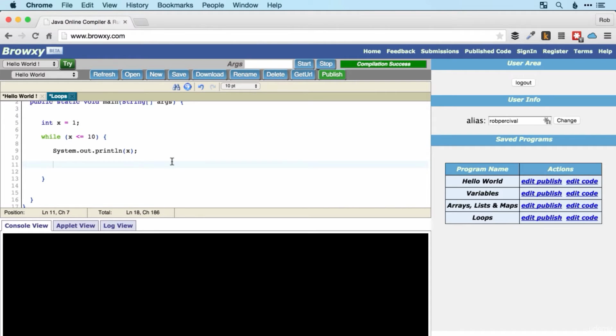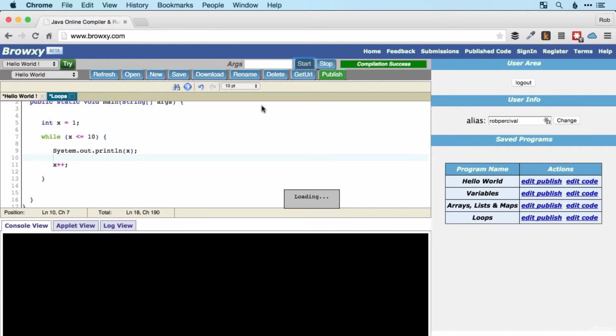So what we actually want to do is add 1 to x. And there's two ways we can do that. The longhand way of doing it is to use the command x is equal to x plus 1, which will just increment x by 1. Or we can use a nice shortcut, x plus plus. This setup is used in a number of coding languages, so you may well have seen it before, but this is how it works in Java. And whenever you want to add 1 to a number, generally I would recommend using x++, just because it's shorter and easier to use than x equals x plus 1.